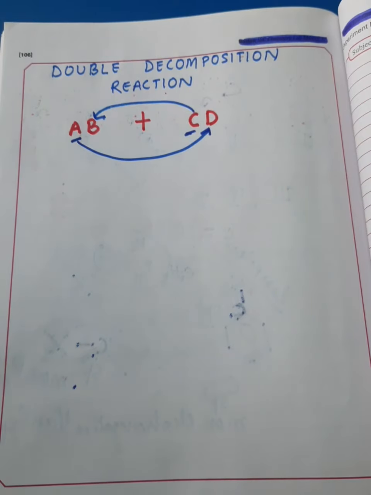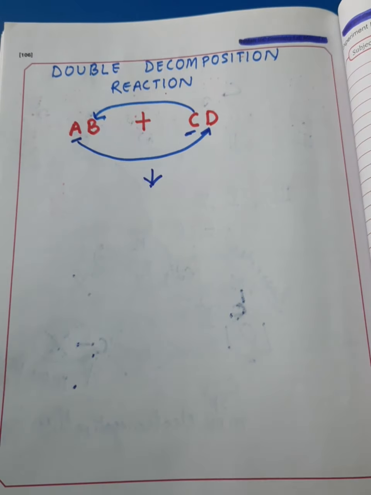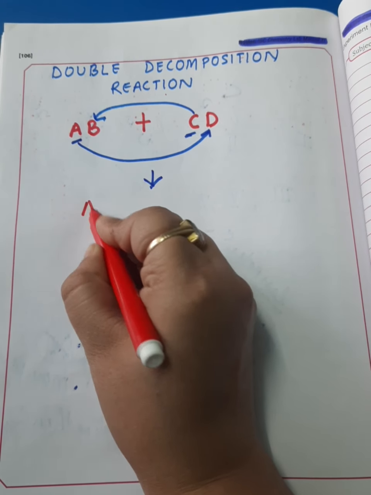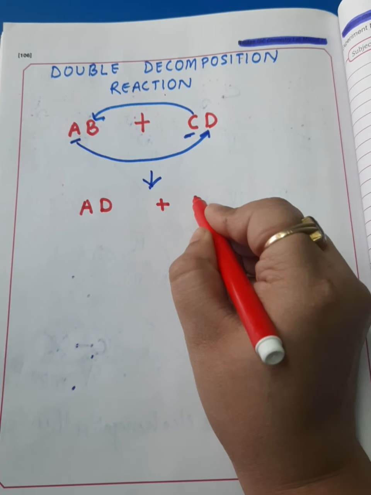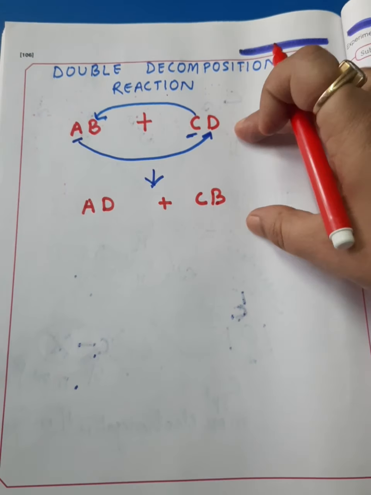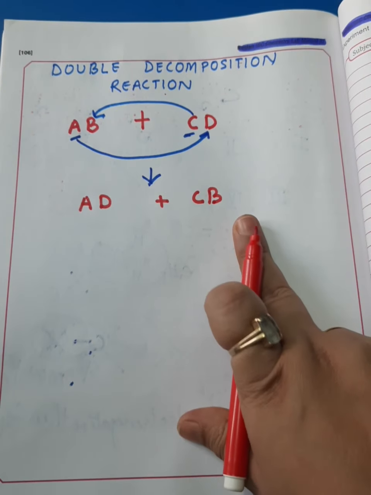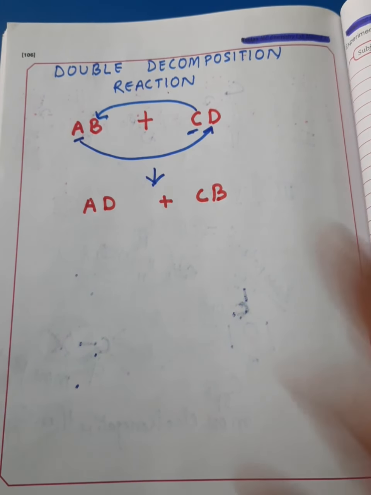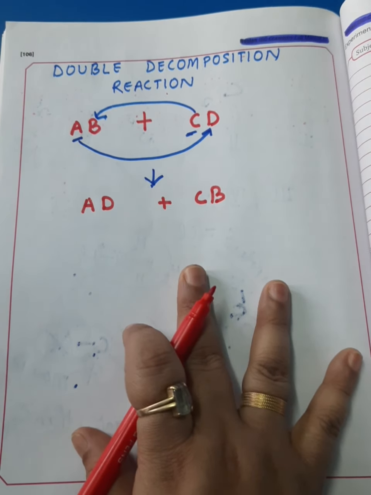So the moment they exchange their partners, we get two new pairs. The first pair will be A with D, and the second pair will be C with B. When such a thing happens in chemical processes, the reactions are called double decomposition reactions. Now let us discuss this exchange in the light of chemistry.